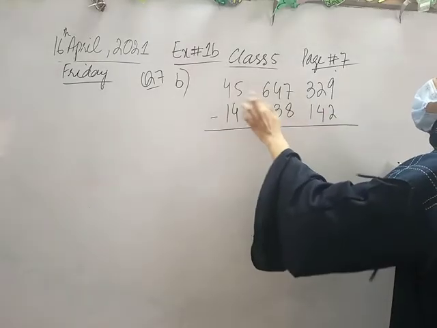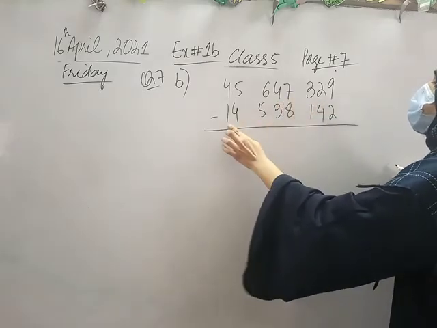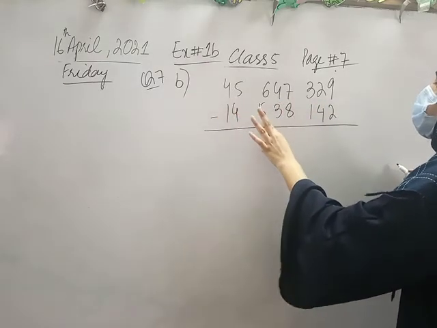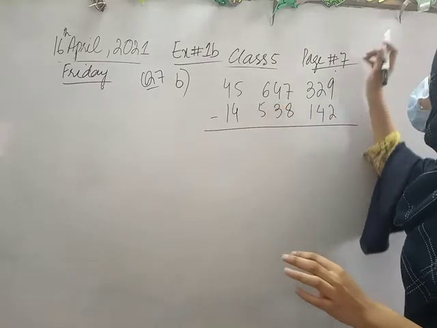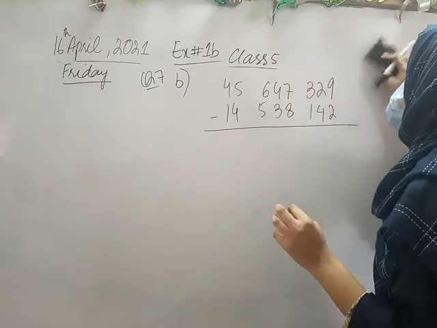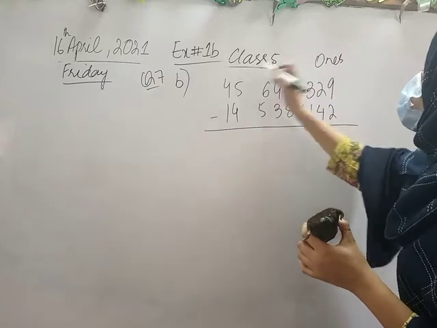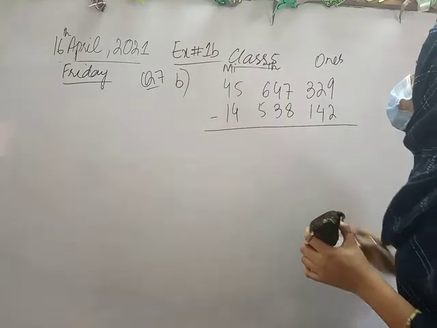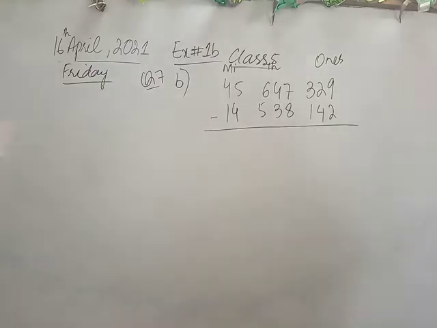My first number is 45 space 647 space 329 and my second number is 14 space 538 space 142. First of all, I will give them units, which is ones, thousands and millions. Fine. Now, in second step, I will subtract the values one by one.